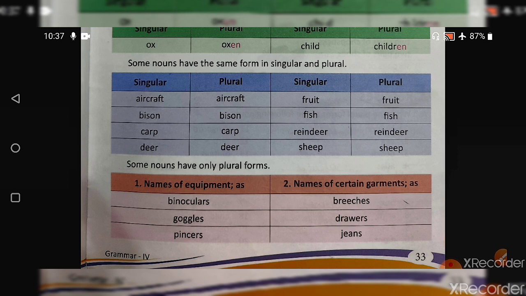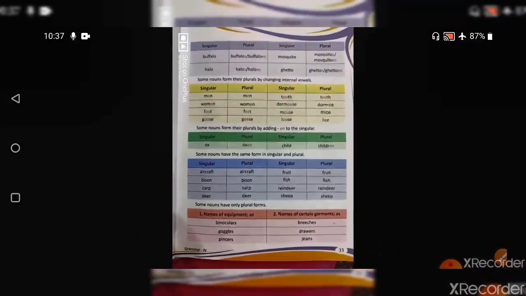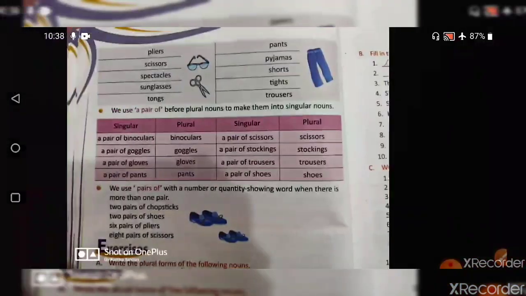Goggles is always plural. Binoculars are always plural. We cannot go and ask for a binocular, because they will always have two eyes, right? There will not be any binocular with only one eye. Now, a telescope and a microscope have only one eye, so we don't call them telescopes and microscopes. Alright, coming to the next one.